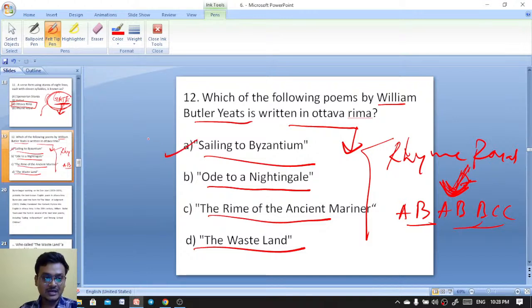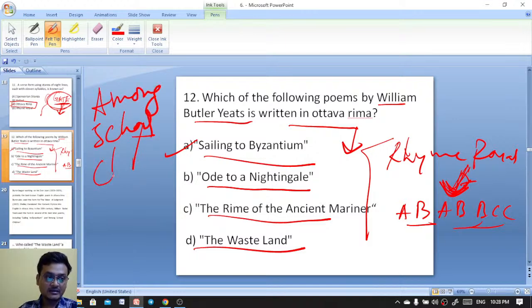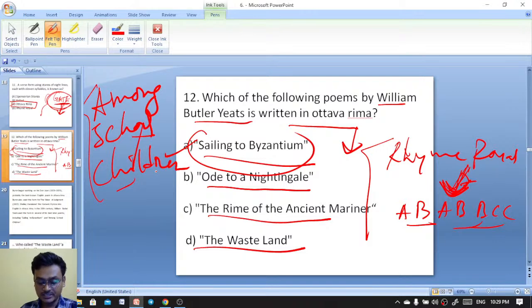And what are the other poems? That is Among School Children. Among School Children also. So Sailing to Byzantium and Among School Children, these are the two poems. In these two poems, William Butler Yeats used ottava rima. Got it? So the rhyme royal is AB BCC.